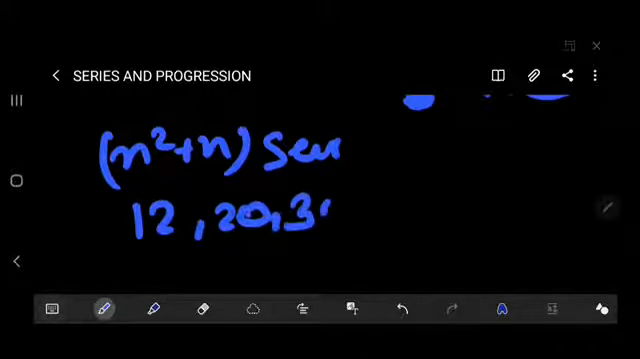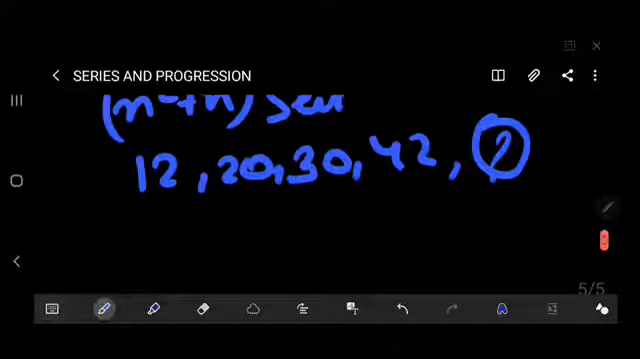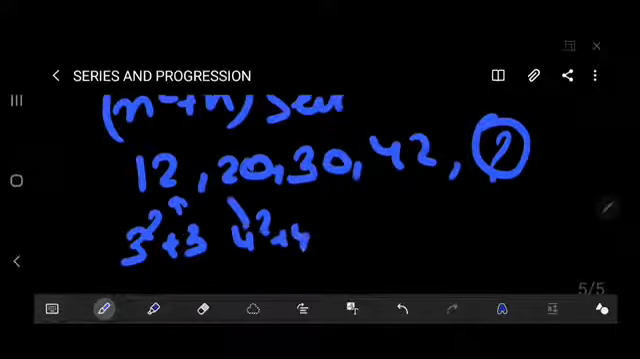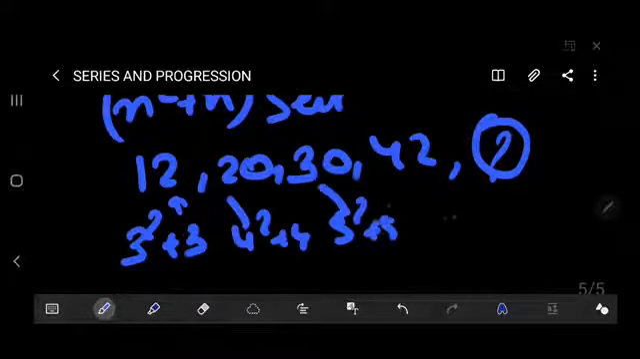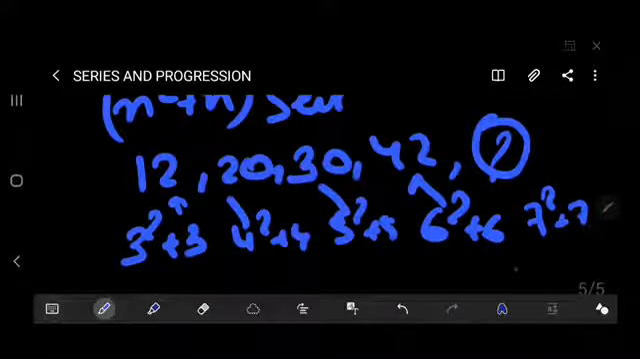The next one is the n square plus n series. The question is 12, 20, 30, 42, thereafter the missing term. Previously I just said n square plus 1. So 3 square plus 3 is 12, thereafter 4 square plus 4 is 20, 5 square plus 5 is 30, 6 square plus 6 is 42, 7 square plus 7 is 56. So our missing term is 56.